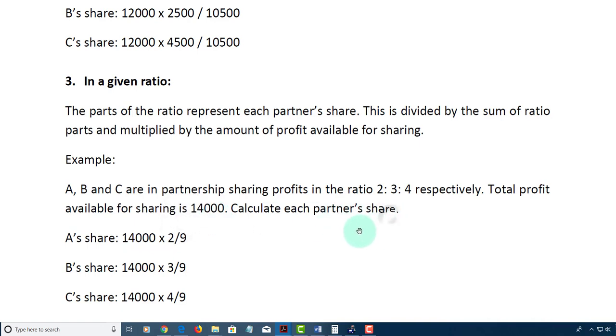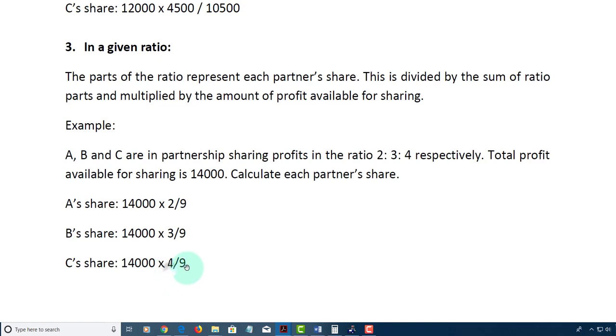Calculate each partner's share. Alright, if we add the three numbers together, 2 plus 3 is 5, plus 4, that would be 9. So A would receive 2/9 times the profit. B would receive 3/9 times the profit. And C would receive 4/9 times the profit. As we can see, these are fractions. If you add them together, they would give you a whole. This means that if we do the calculation and add the answers back together, we would get back the original amount of profit that was shared.